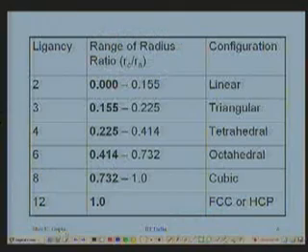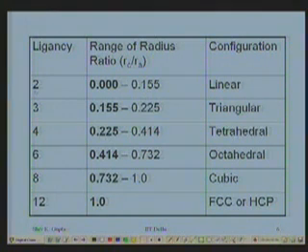Here now I place these limiting situations for coordination 2. It will be 0. Anions would touch anion. It means the size of the cation is 0 as compared to the size of the anion. There is no such situation. So, limiting case is only, as I said, just the limiting case. General case would be RC by RA greater than 0 but less than 0.155.